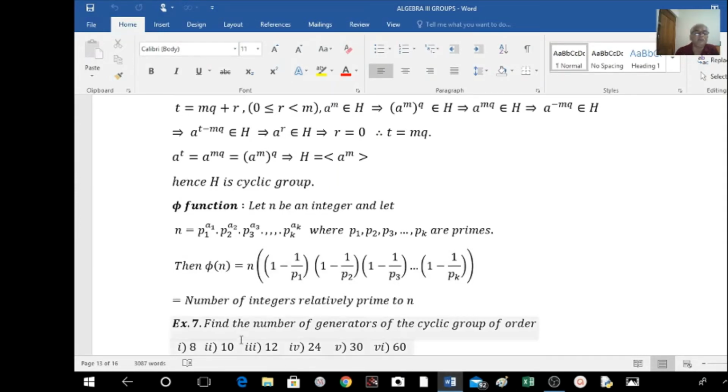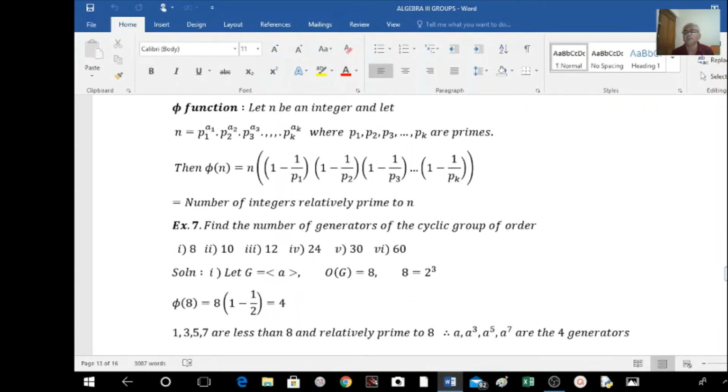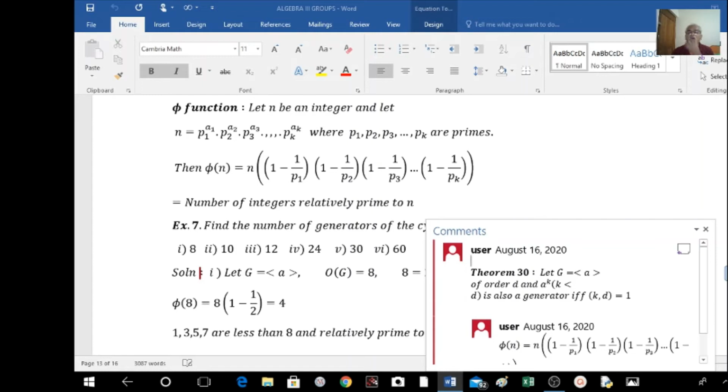Now here we have an example. Find the number of generators of the cyclic group of order 8, 10, 12, 24, 30, 60 is given. How to find the number of generators? We have one theorem here. See, theorem 30 is there.